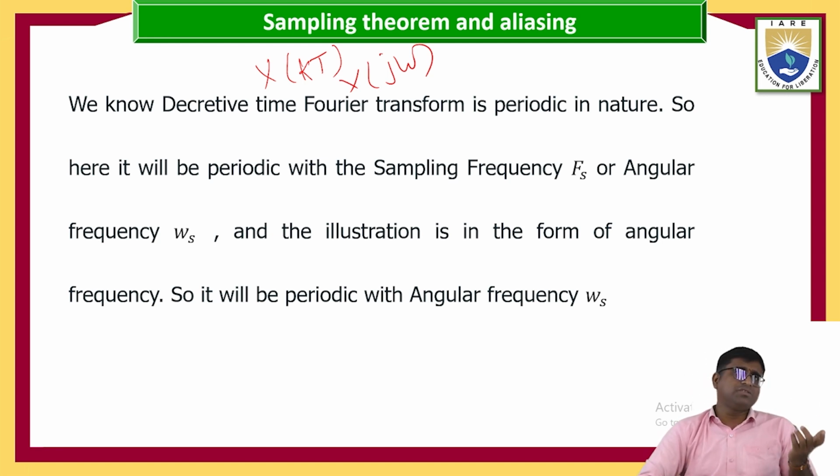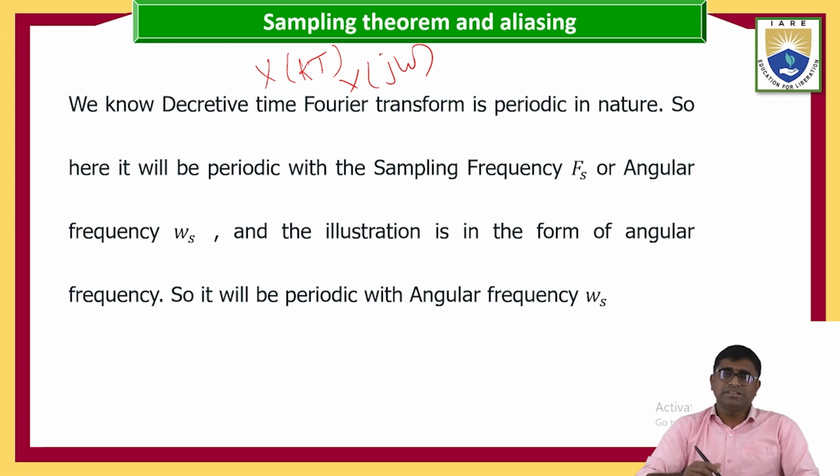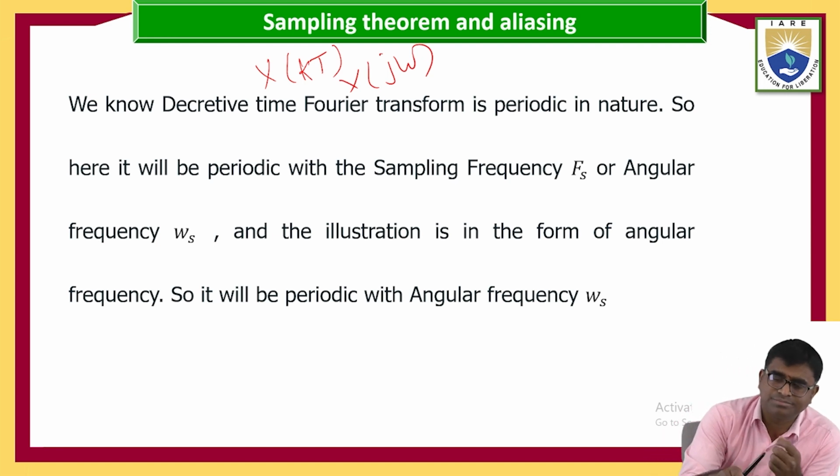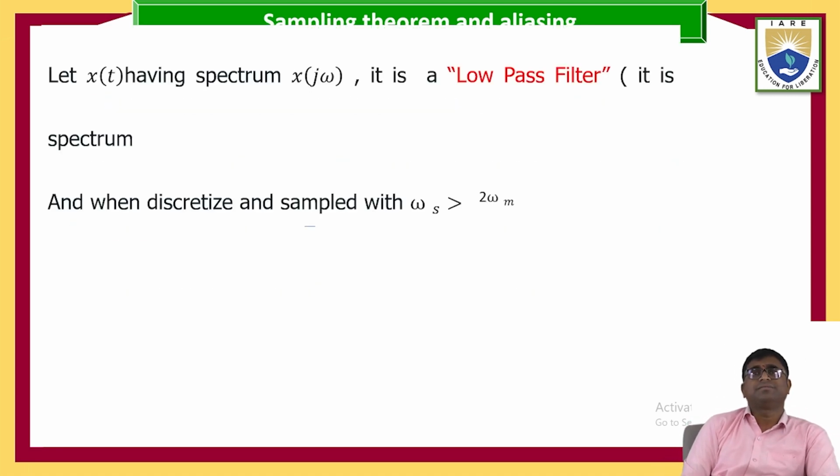Actually, the discrete Fourier transform is going to have the illustration of the periodic sampling frequency fs and omega s, but we are going to illustrate only the angular frequency, that is nothing but omega s.